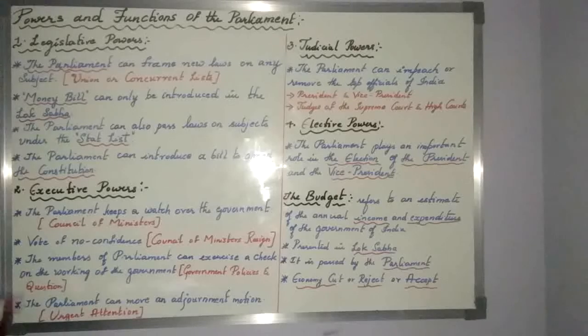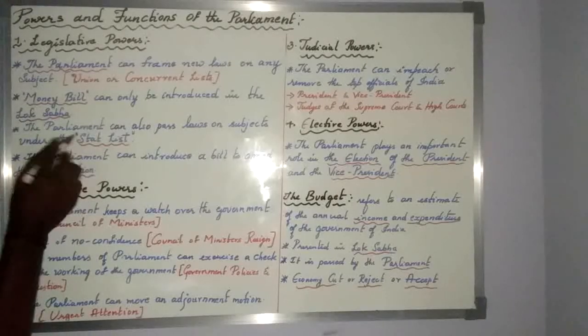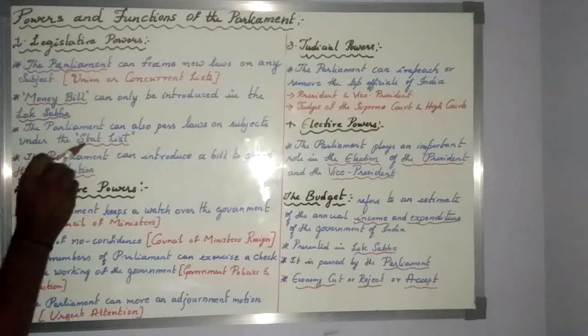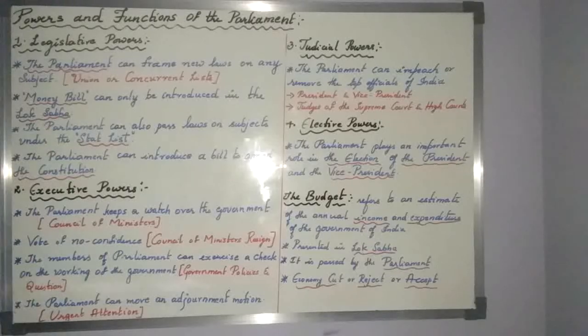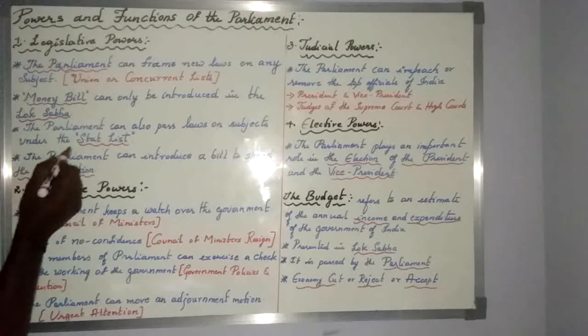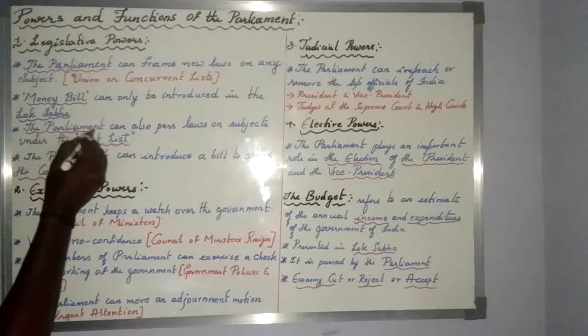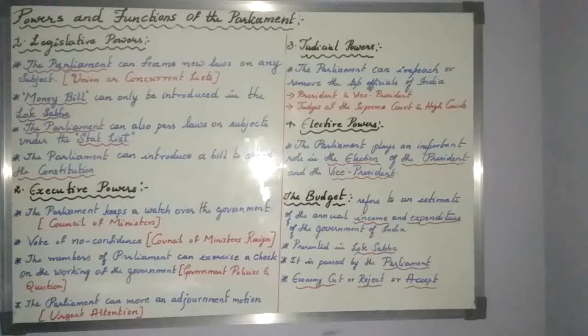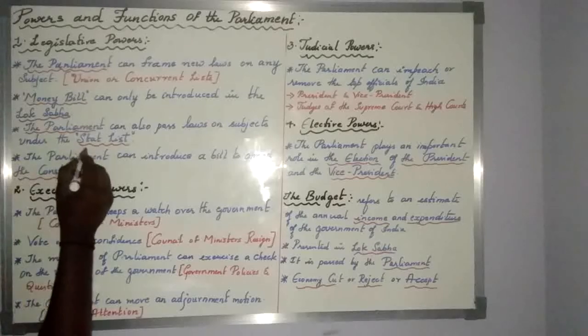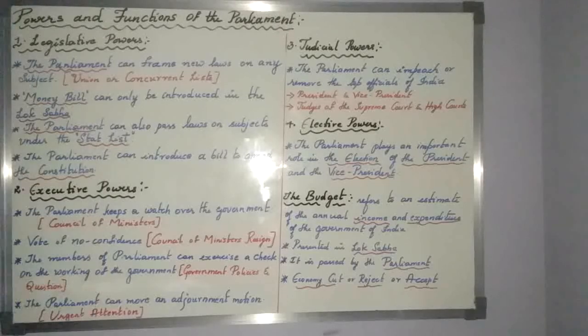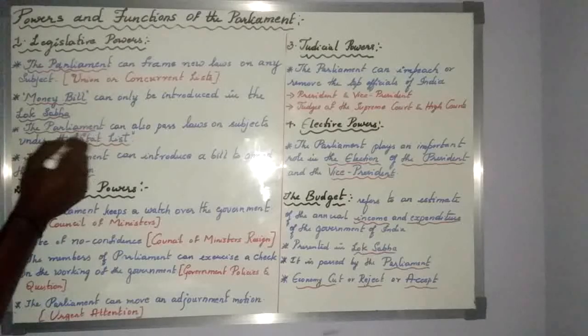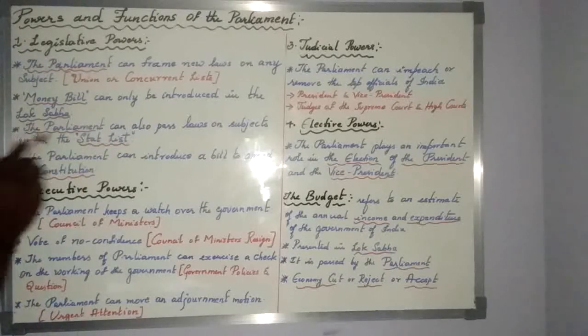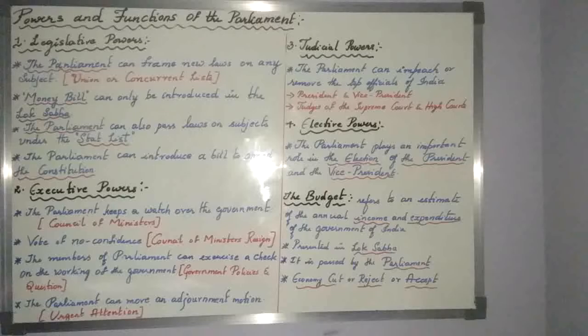Only if necessary, the parliament can interfere in the state list subjects. Especially where the parliament will interfere is at the time of a state emergency, when it is proclaimed. During that time, for the subjects in the state list, the parliament can interfere and make a law with the state legislature.